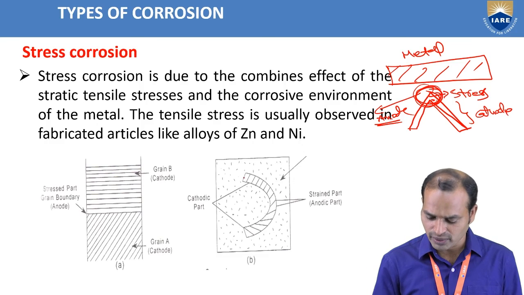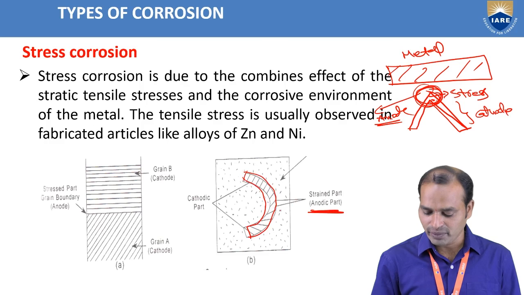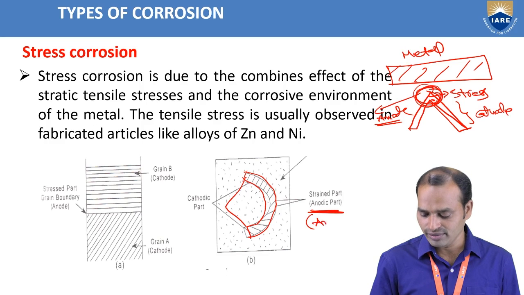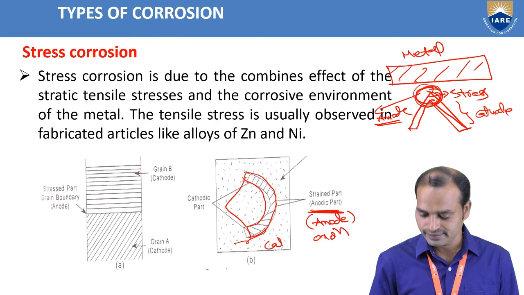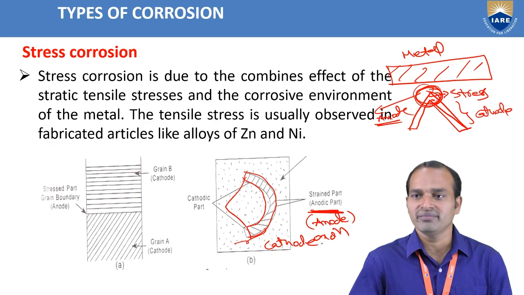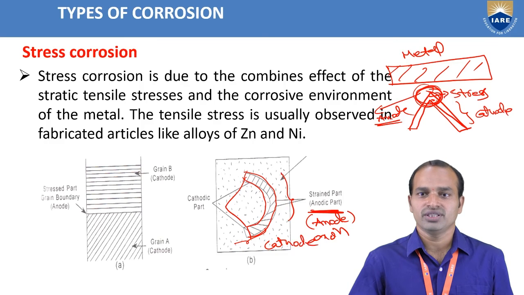This is the metal. Here we are giving the stress; the strained part is the anodic part, and the remaining is the cathodic part. This part acts as an anode and only this part undergoes oxidation. This part acts as a cathode, where the rate of corrosion is minimized, and here we are observing the corrosion.